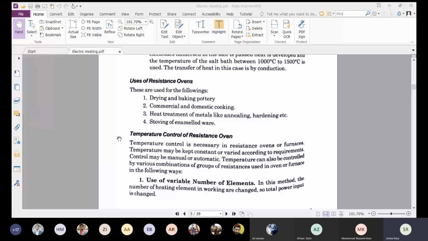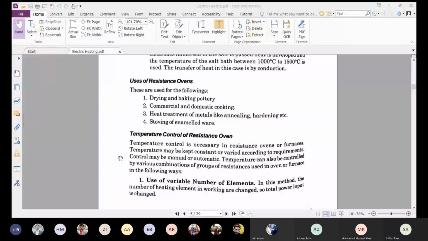Whenever we are going to use the resistance oven, it is important to control its temperature. Temperature control is necessary in resistance ovens and furnaces. Temperature may be kept constant or varied according to the requirement. Control may be manual or automatic. Temperature can also be controlled by various combinations of groups of resistances used in ovens or furnaces in the following ways.